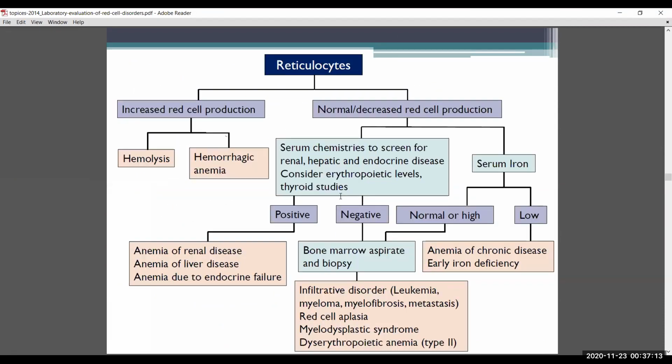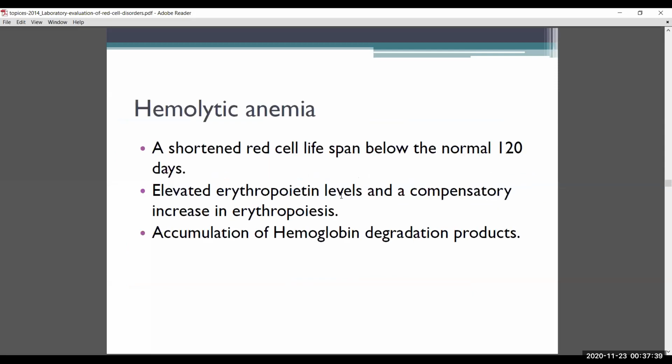Blood loss. So this is how you broadly classify using the reticulocyte count. Actually, it should be increased in any anemia; that is what defines a normal bone marrow. If it is decreased or not increased, then look at the iron. Then the serum chemistry is to rule out anemia of liver, renal, and endocrine failure. Okay, so this is one thing.